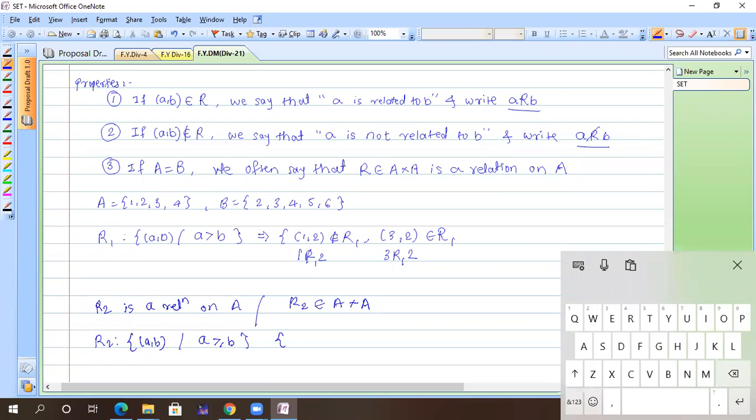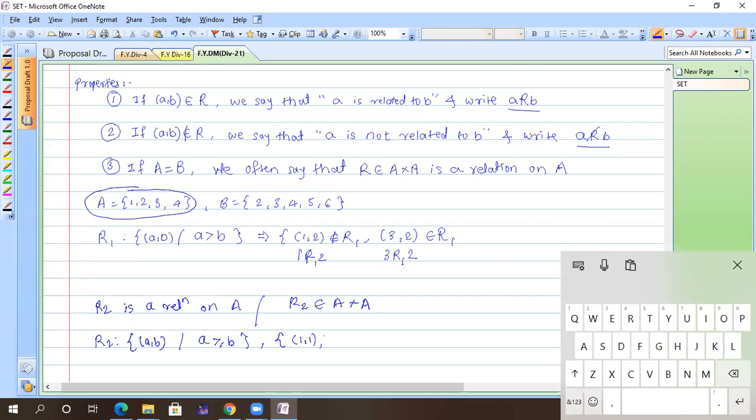So which elements come into that picture? Here you need to see from A cross A only. So what is A cross A here? This set cross these sets only. You will get 1 comma 1, 1 comma 2, 1 comma 3, 1 comma 4, 2 comma 2, 2 comma 3, 2 comma 4, 3 comma 3. You are getting what I'm trying to say. Your other set is also A and this set is also A. Can you please tell me which elements come here in that relation? 1 comma 1 is there, yes or no?